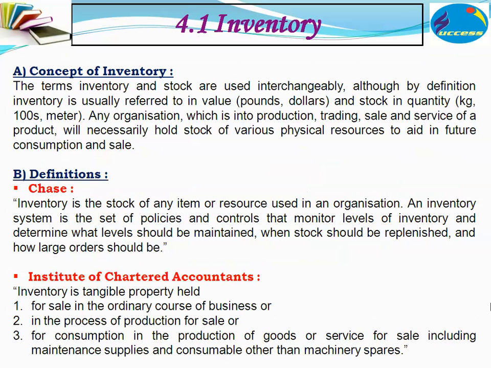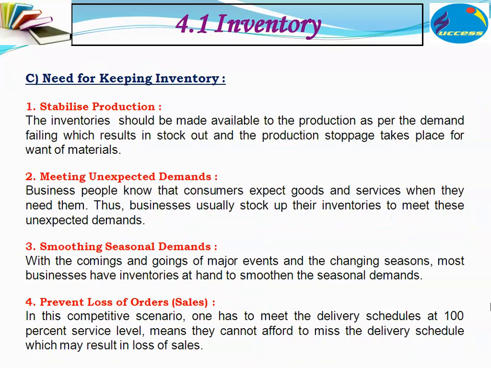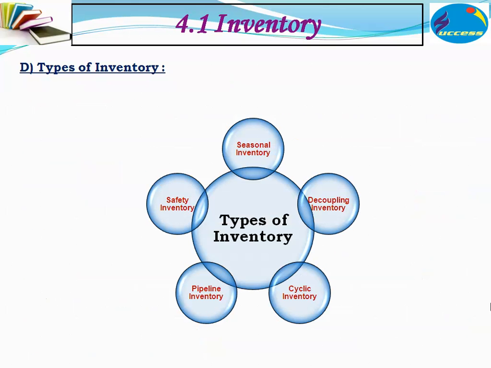Now, according to Chase, inventory is nothing but the stock of an item or resource used in any organization. An inventory system is the set of policies and controls that monitor the level of inventory and determine what level should be maintained, when stock should be replenished, and how large orders should be. What is the need of keeping inventory? To stabilize production, to meet unexpected demand, to smooth seasonal demands, and to prevent loss of orders, that is, loss of sales.